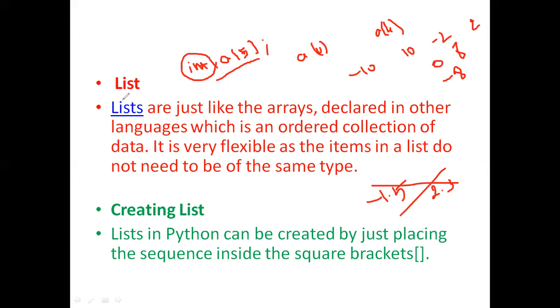But here in Python, the list is quite different. It is also a collection of multiple items, but the items need not be of the same type. So we can have a character, a string, an integer number, and a floating point number under the same variable name, and that variable is called a list variable, right? So a list is an ordered collection of data where the data need not be of the same type.